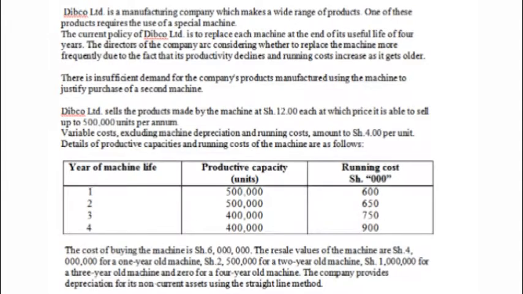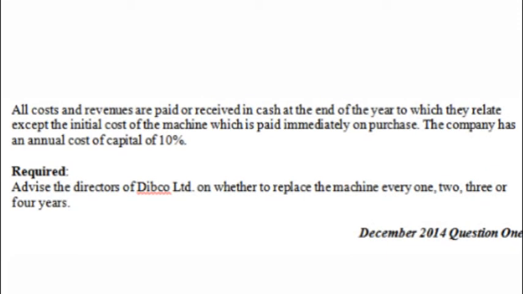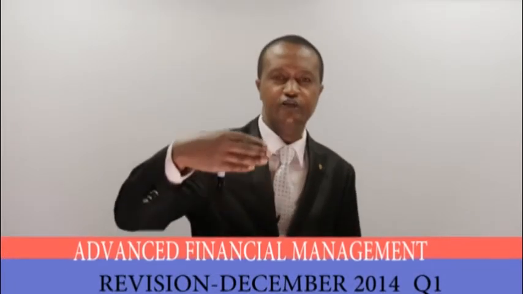Then we are also told all costs and revenues are paid or received in cash at the end of the year to which they relate, except the initial cost of the machine, which is paid immediately on purchase. So that simply tells you that all the costs and revenues are paid in cash at the end of the year. Those are future values.